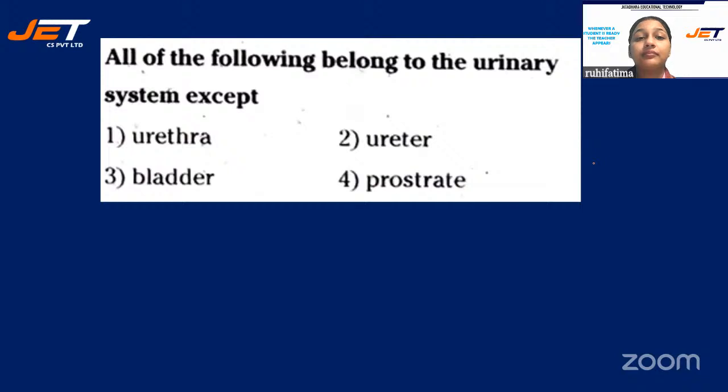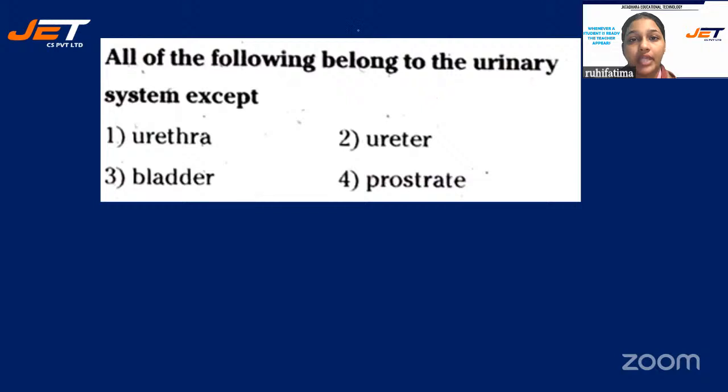Next question. All of the following belong to the urinary system except, and your options are number one, urethra, number two, ureter, number three, bladder, number four, prostate. All of the following belong to the urinary system except urethra, ureter, bladder, or prostate.